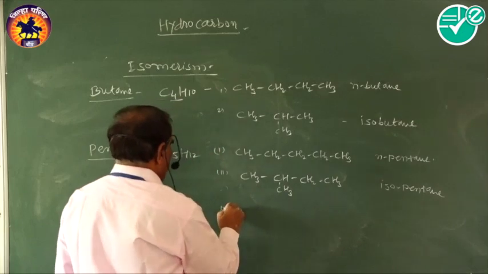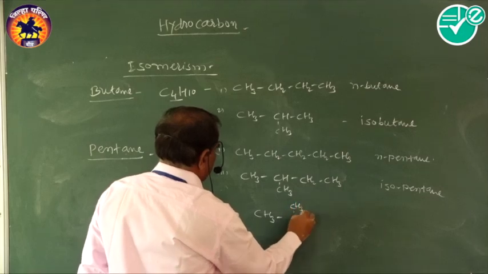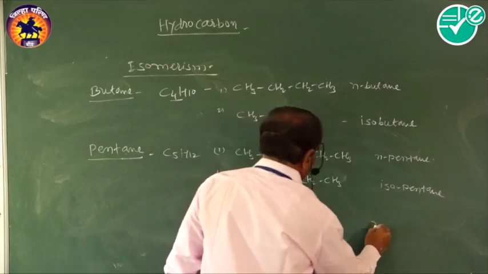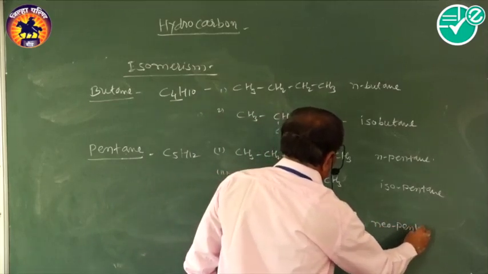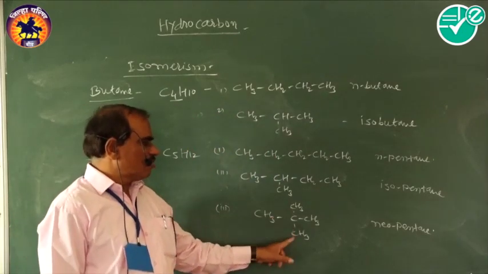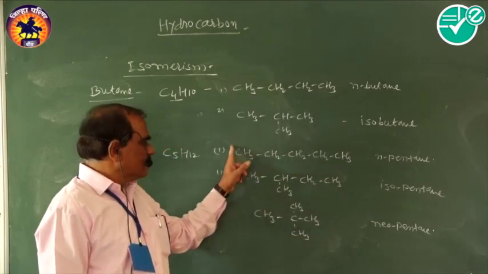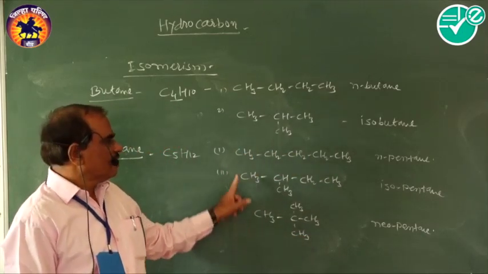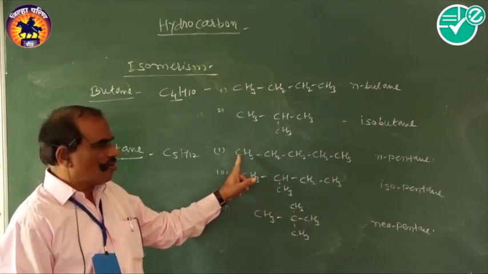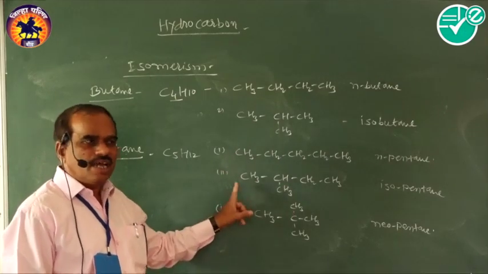Then the third structure of pentane is CH3, C, CH3, CH3, CH3, that is neopentane. Here the word neo arises because in the second carbon atom two methyl groups are attached. Therefore, it is neopentane. In these three structures, there is the same molecular formula, but the structure is different. Therefore, they are called as isomers of pentane, and the phenomenon is called isomerism.